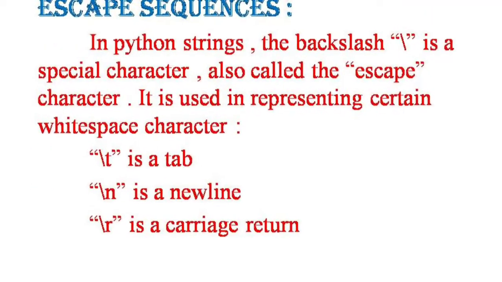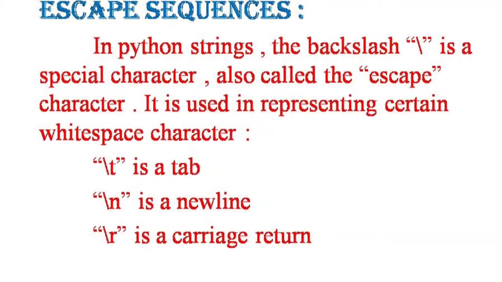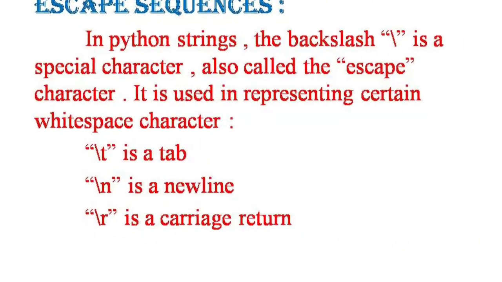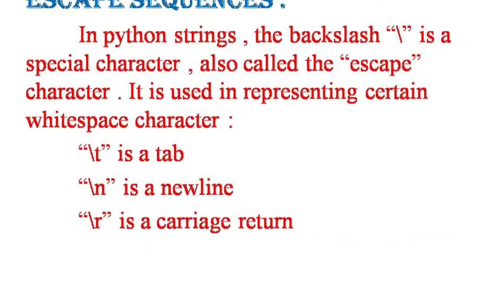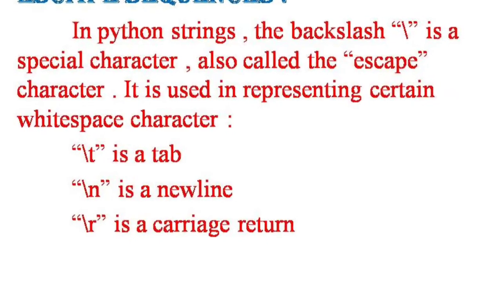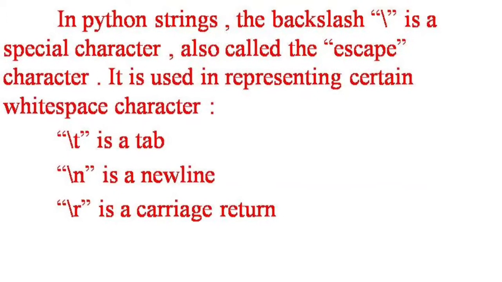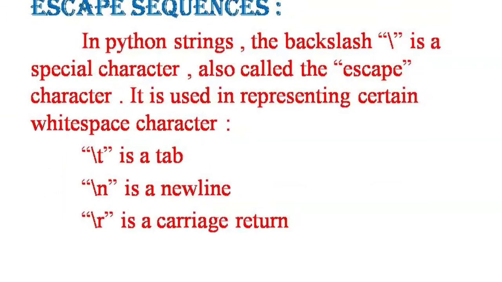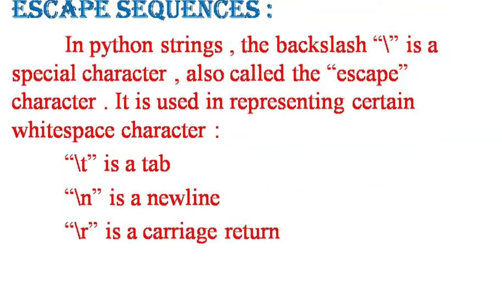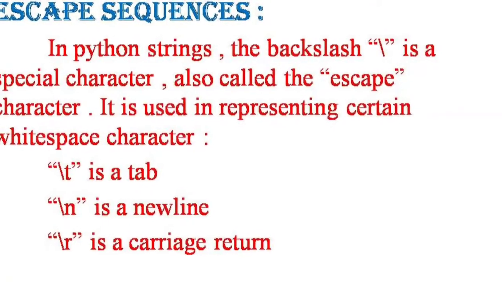Now, escape sequence. In a Python string, backslash is a special character also called the escape character. Example: \t is a tab, \n is a new line, and \r is a carriage return.